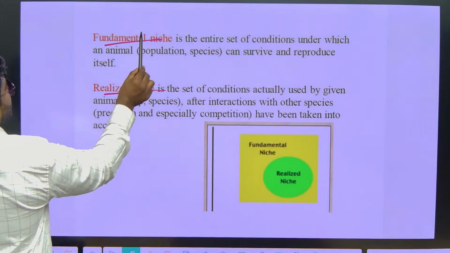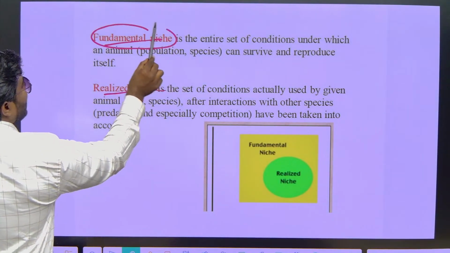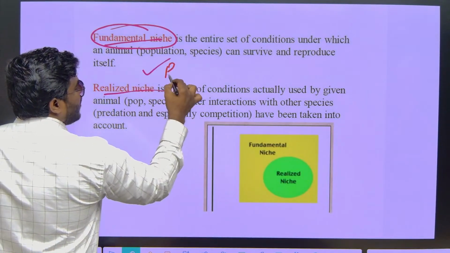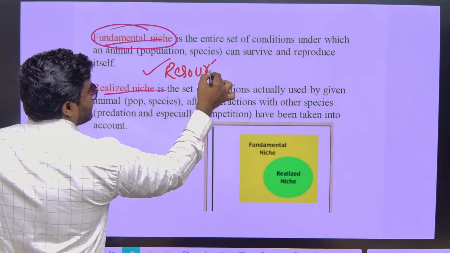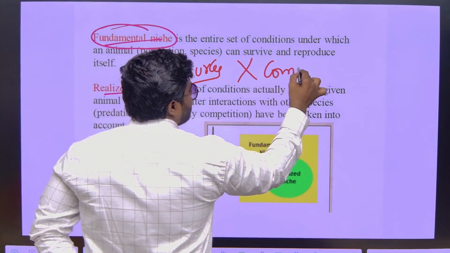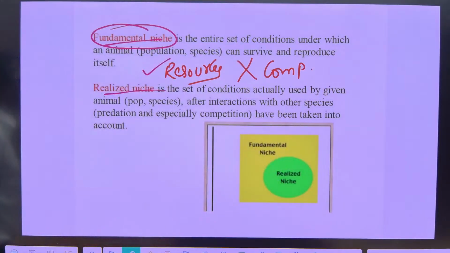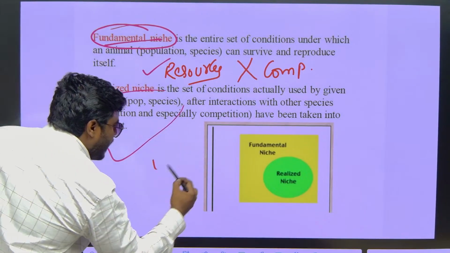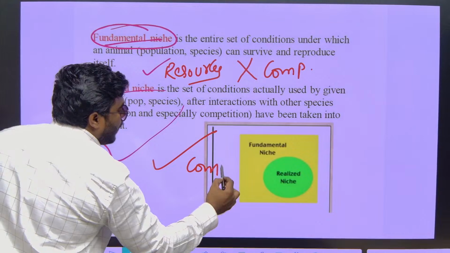Now all of you understand what is the meaning of a fundamental niche. I'll give a simple definition. Utilization of all the resources in the absence of competition, that is called fundamental niche. What is realized niche? Utilization of all the resources in the presence of competition.